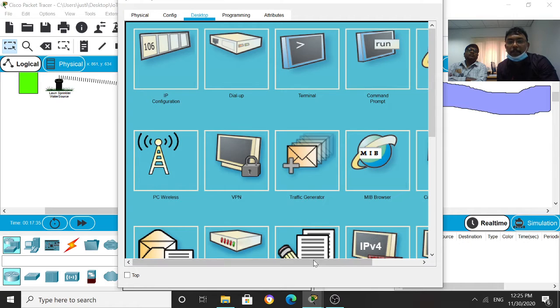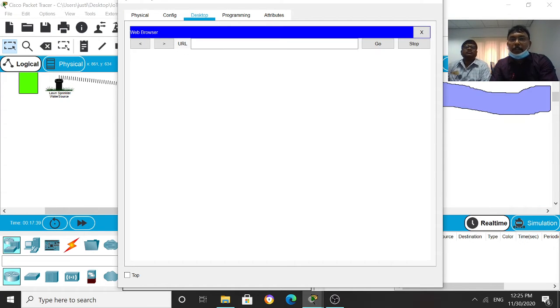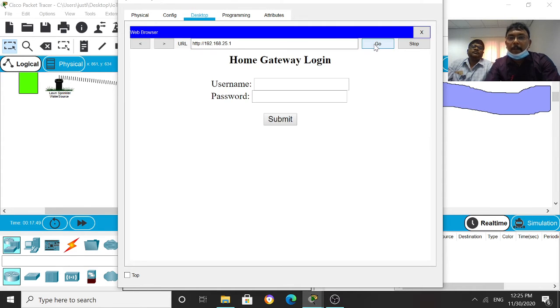Let me open the desktop web browser. In the web browser, our IP address is 192.168.25.1, and the username is admin and the password is admin.